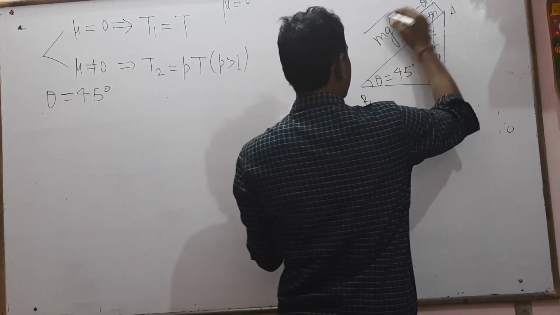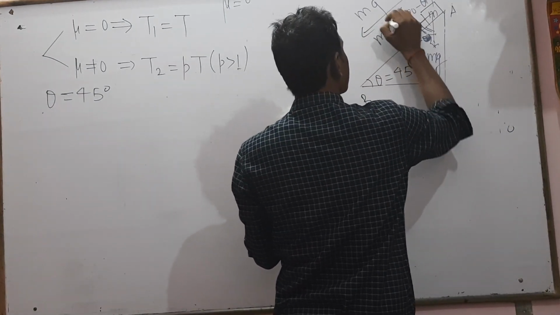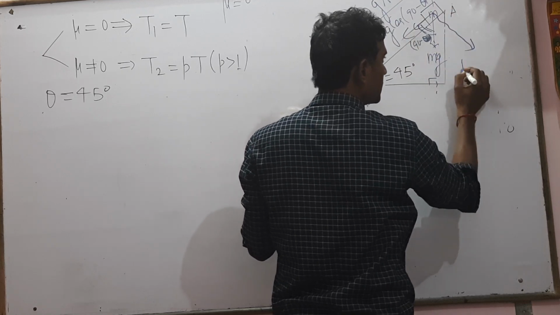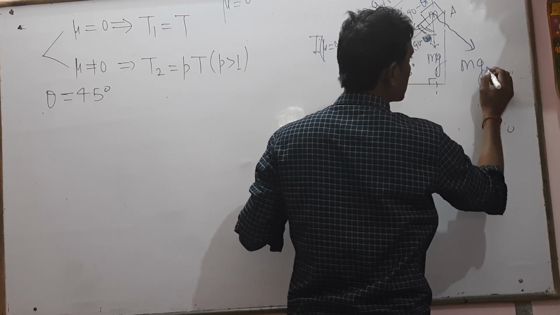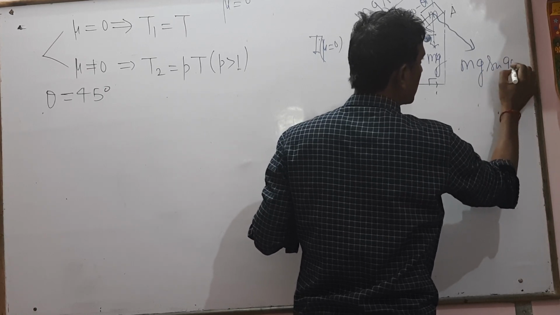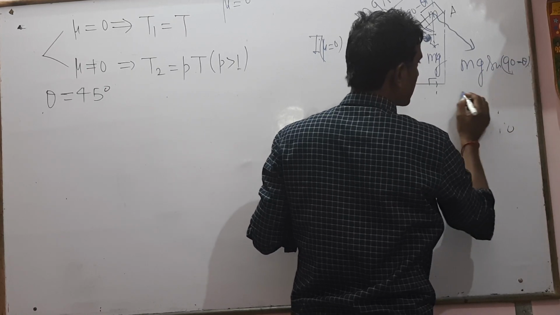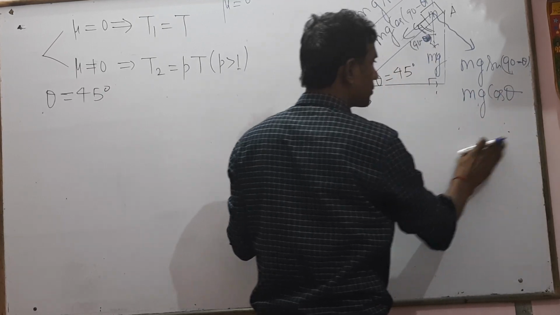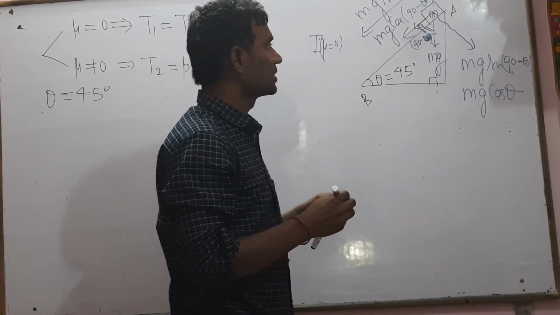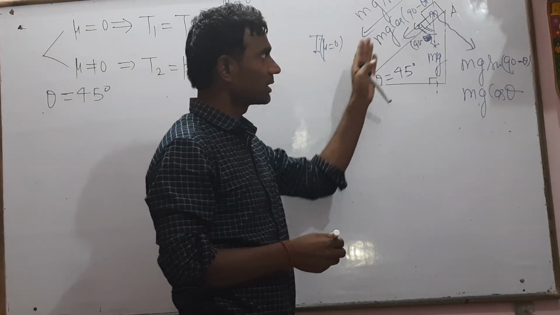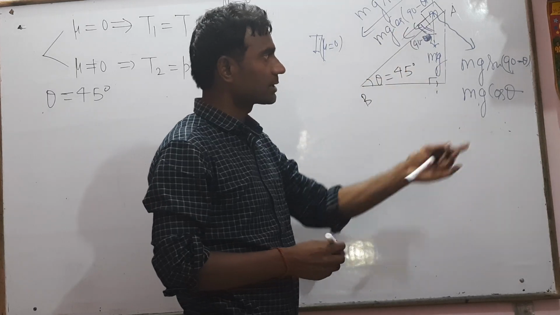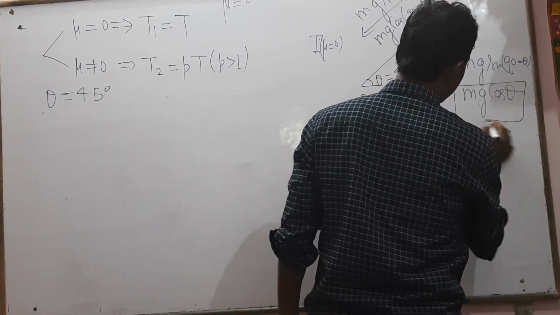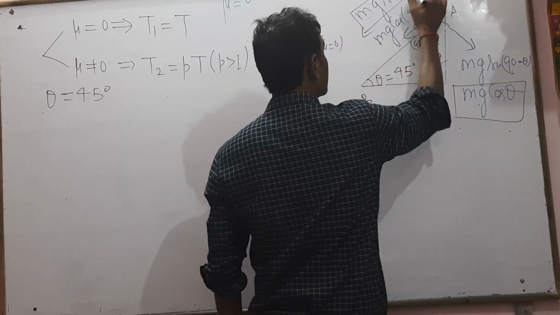So along the inclination, the force will be mg into sine of theta. And perpendicular to the inclination, it is mg into cos of theta, because this is the sine of 90 minus theta. So mg sine theta is along the inclination, and mg cos theta is perpendicular to the inclination.